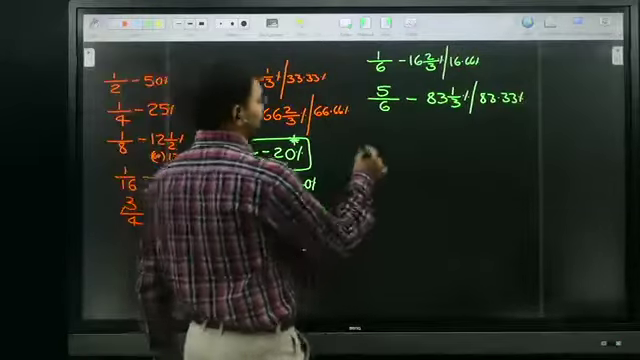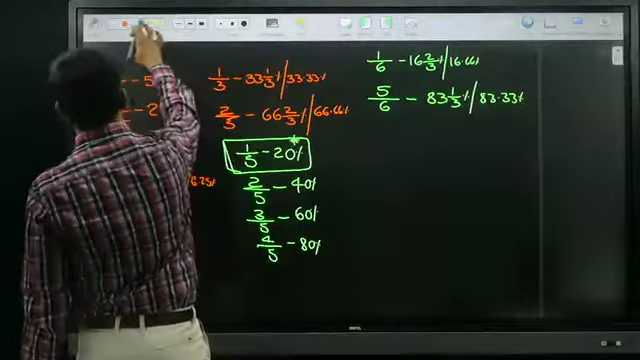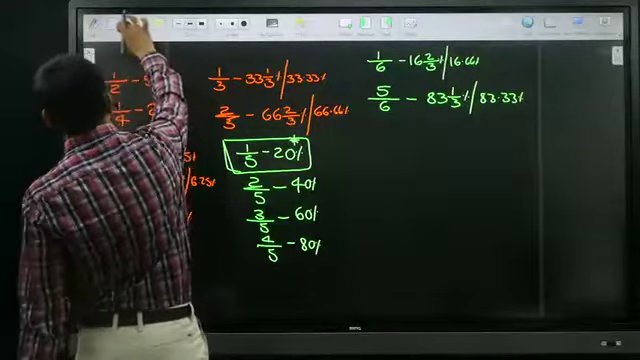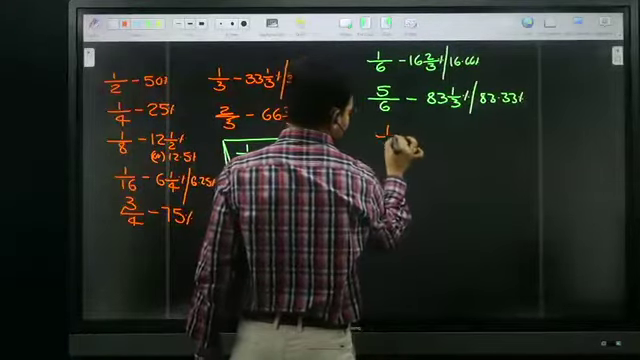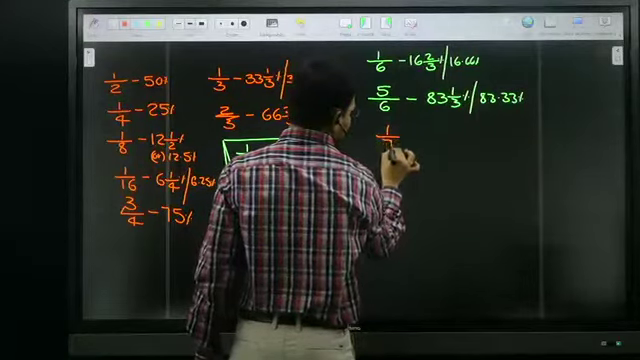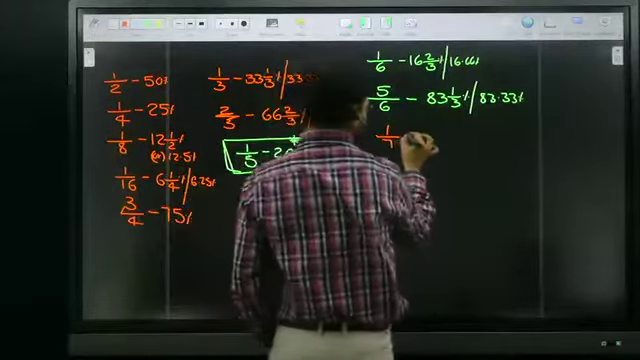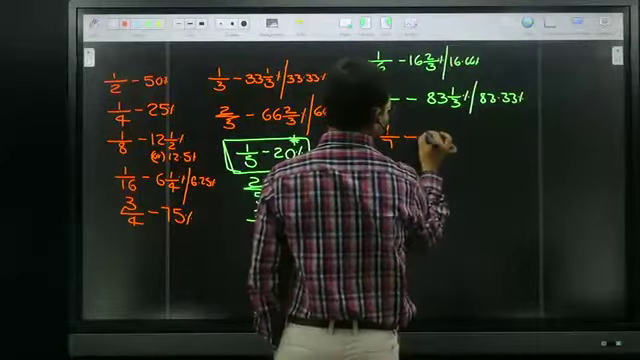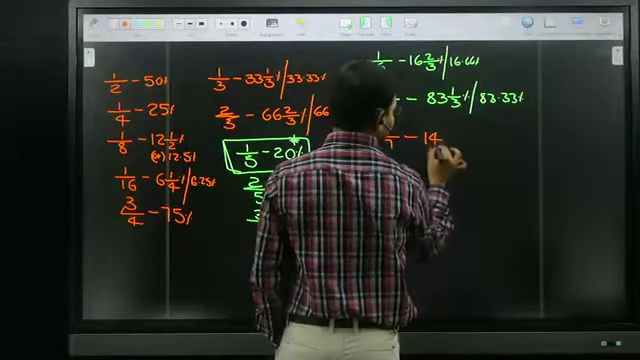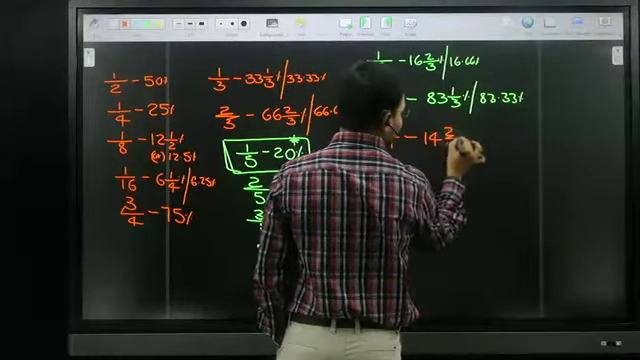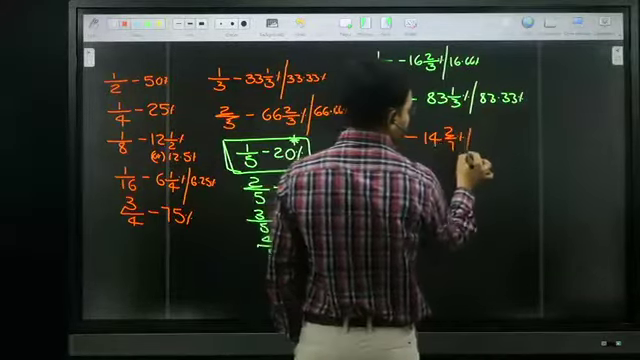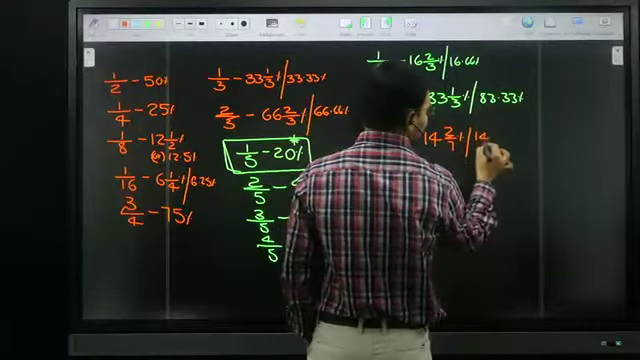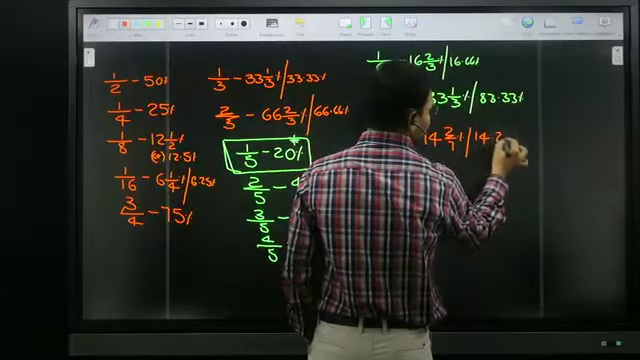So the next important one is the most important one, that is the 7 fraction. This is very, very important. 7 fraction: 1 by 7. 1 by 7 is nothing but 14 2 by 7, or I can write it as 14.28 percentage.